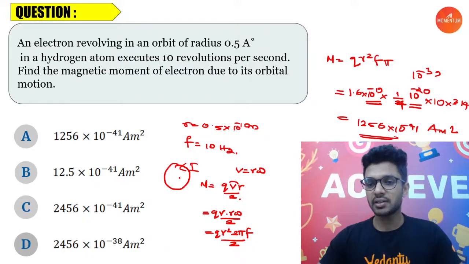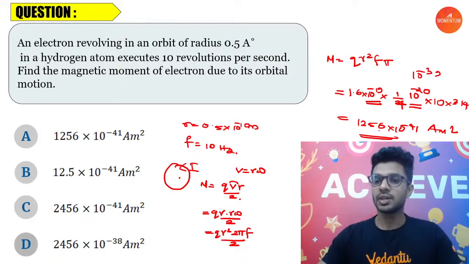Then what we have is 1.6 by 4, times 10, times 3.14. While we do it, we'll be getting 1.2 converting into 10^-41, that is 1256 × 10^-41.